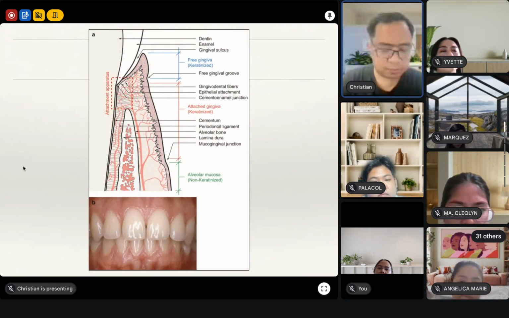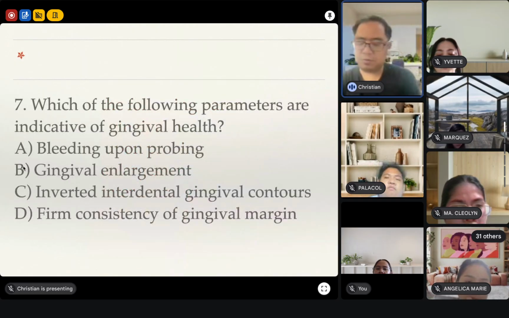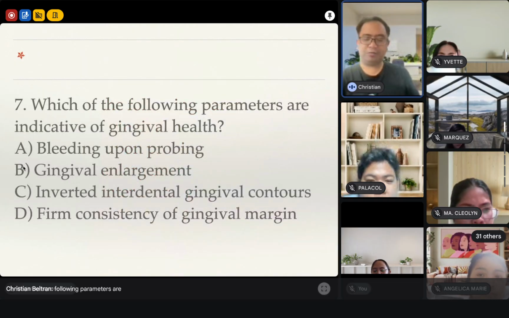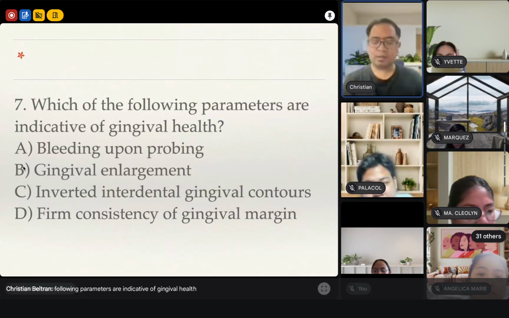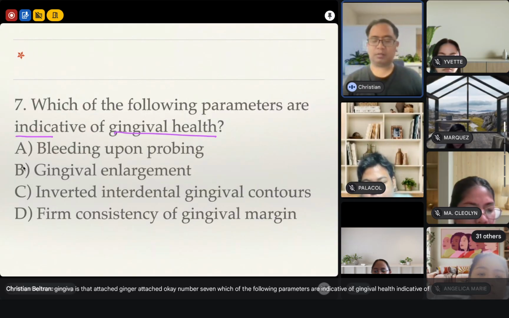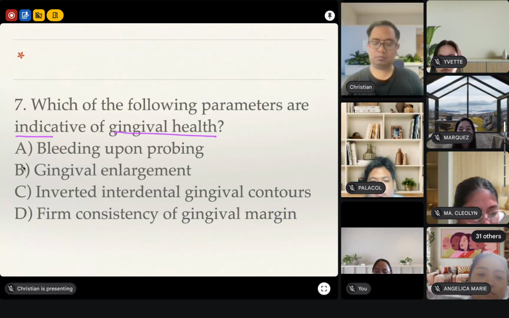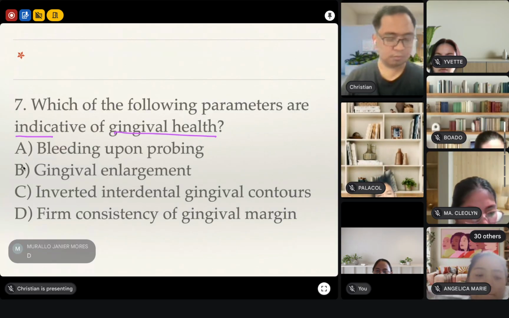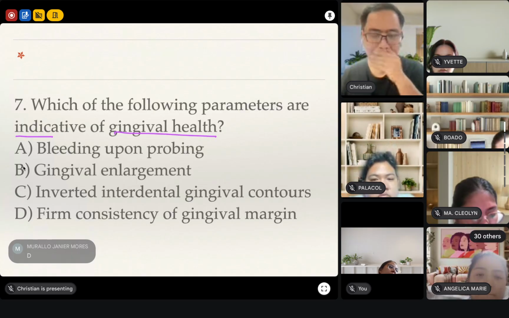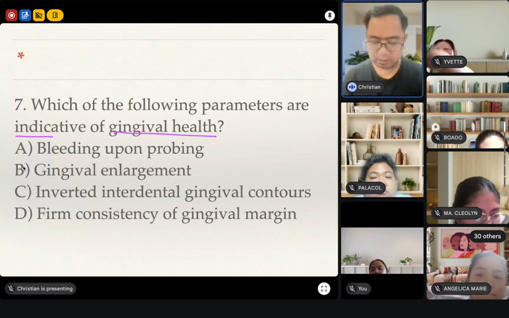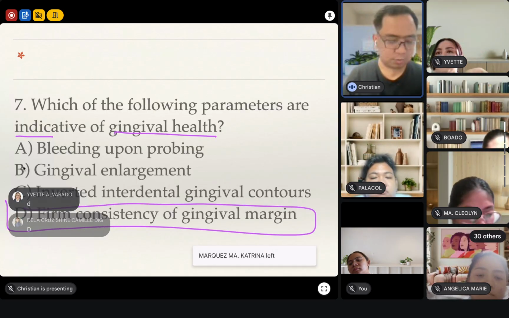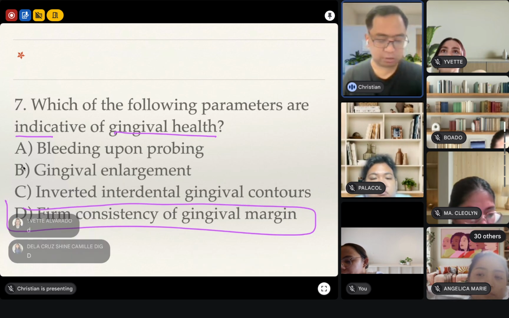Okay? Number 7. Which of the following parameters are indicative of gingival health? Indicative of gingival health. Letter D. Firm consistency with the gingival margin.